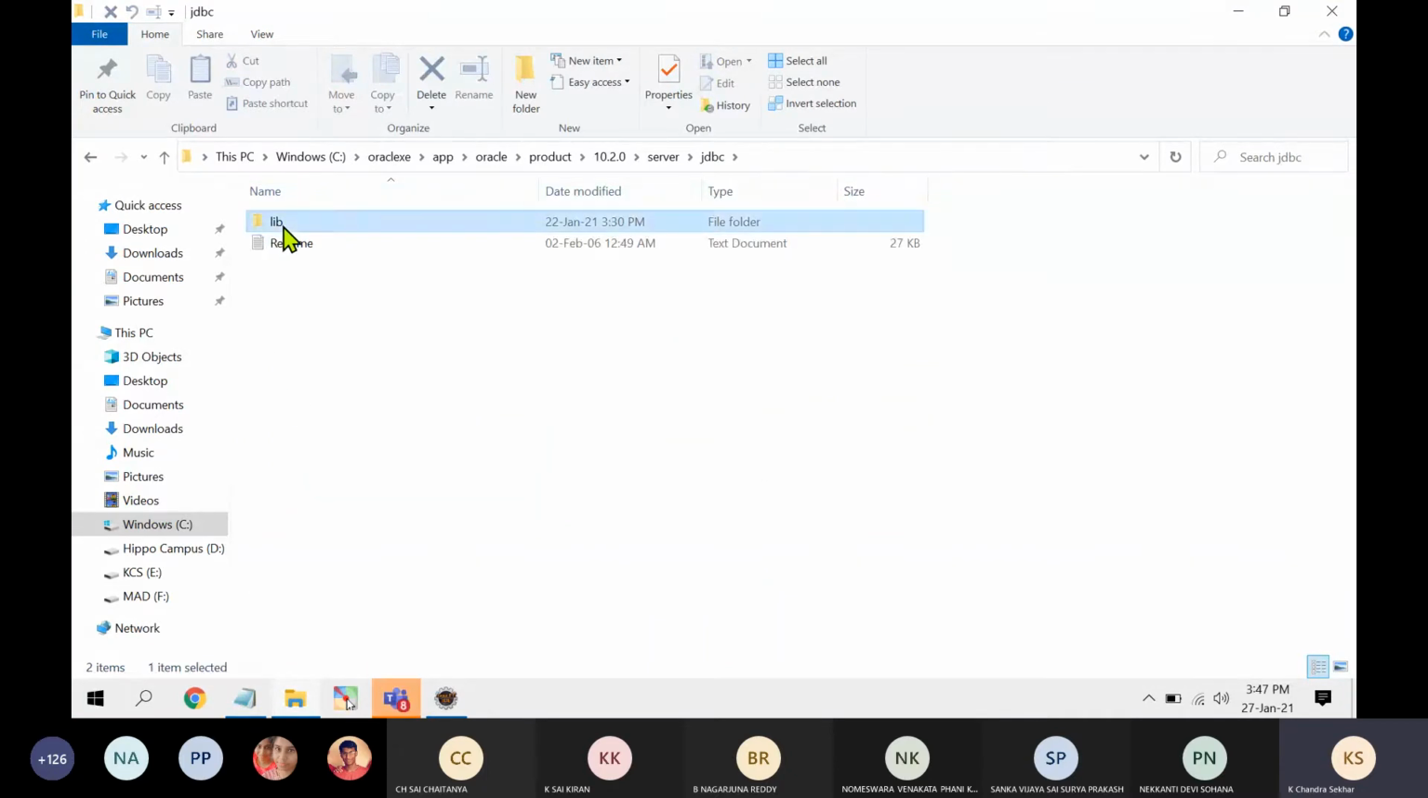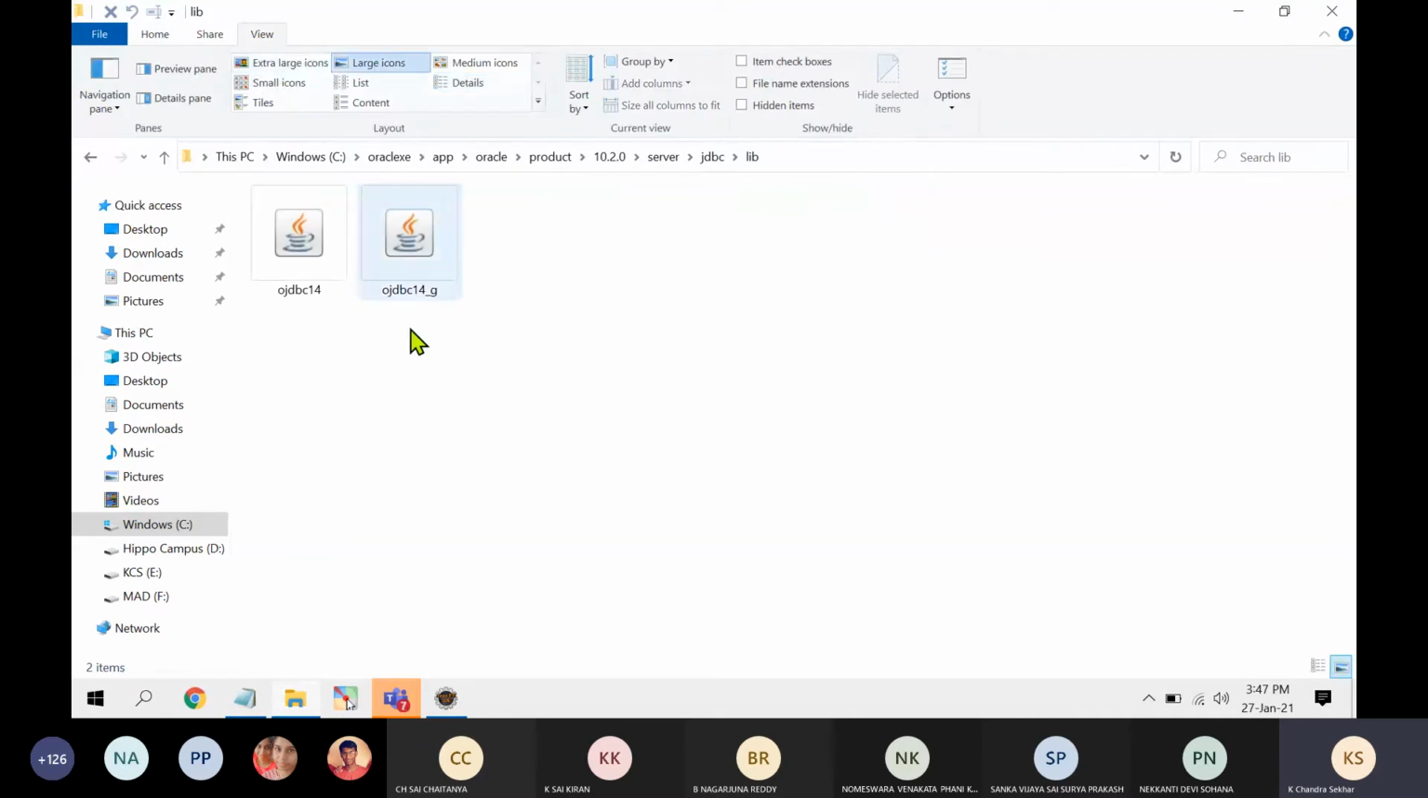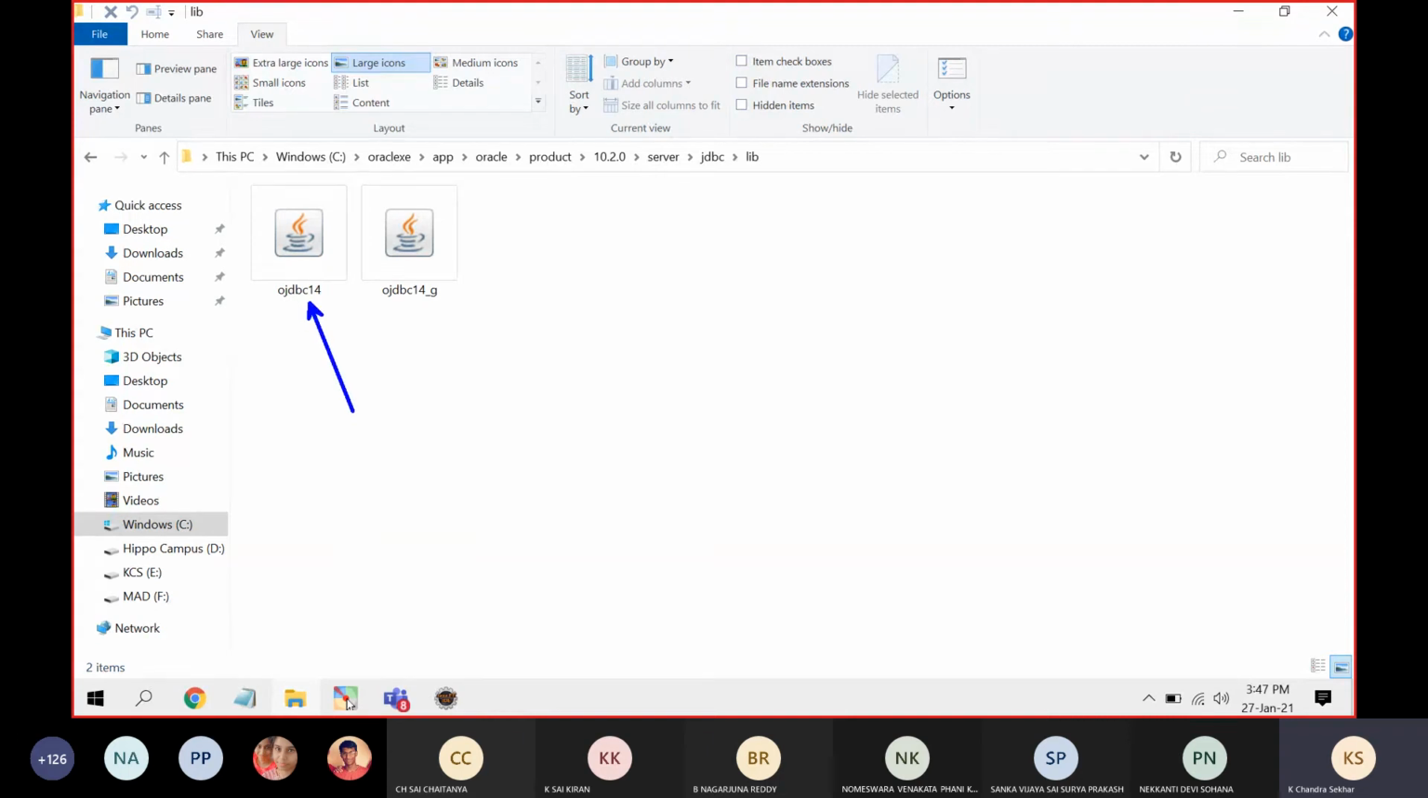Go to the JDBC folder, then the library folder is there. Go to lib, then notice this file. Let me make it bigger. Try to notice this file, ojdbc14.jar. This is called a jar file. This is called a dependency. If you want to work with JDBC, you require this jar file.